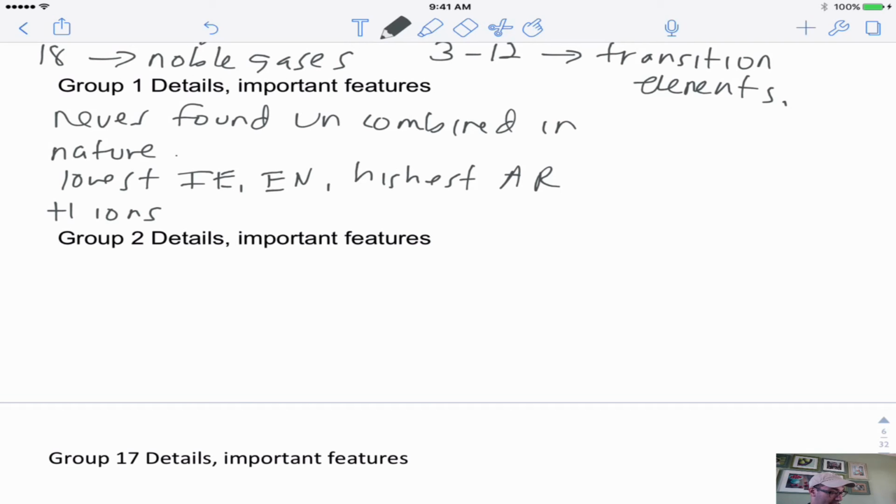Group 2, again, they're never found uncombined in nature. And if I didn't make that clear, that means that they're always found in compounds. And they have, again, the second lowest ionization energy and electronegativity. And they have the second highest atomic radii. And these tend to form +2 ions. Something else that's important about them is that they're normally found in ores, so they have to be mined. A lot of these elements, in order to purify them, need to be mined. That's why they get their name, alkaline earth.